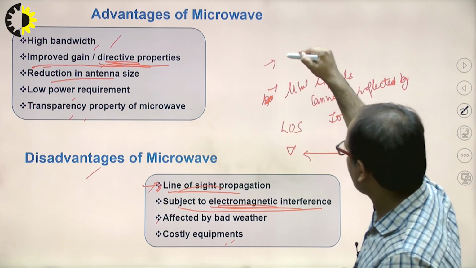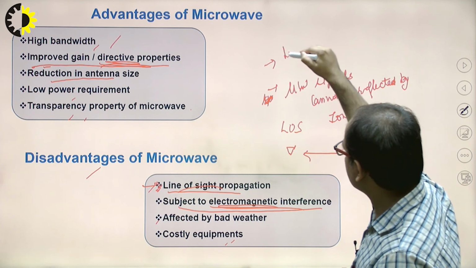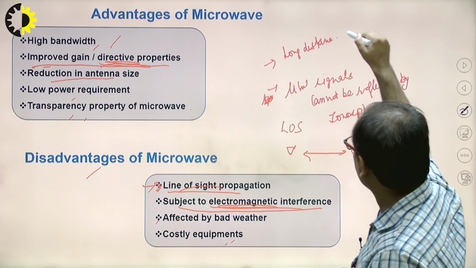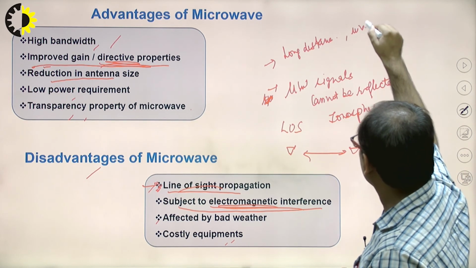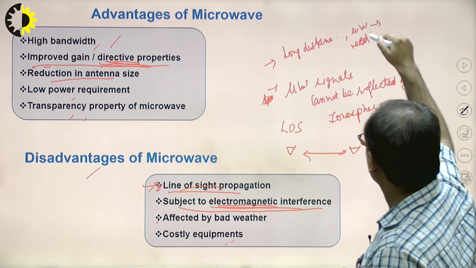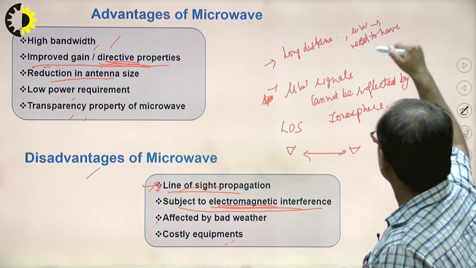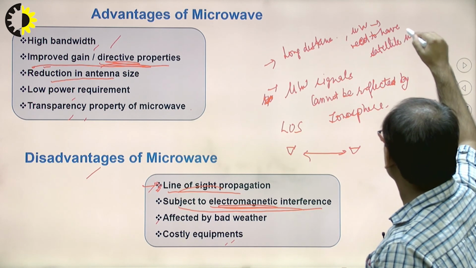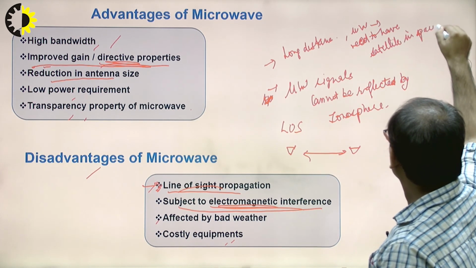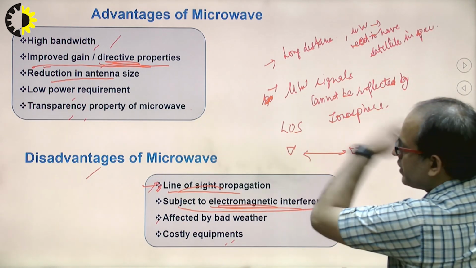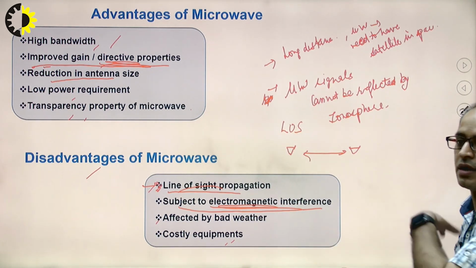For long distance transmission, if I want to use the microwave signal, we need to have a satellite in space, so that the satellite can receive the signal from the microwave and transmit it to another point.